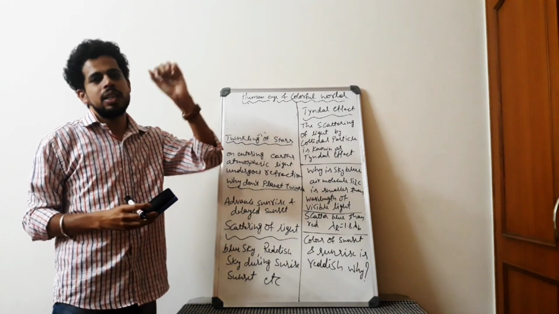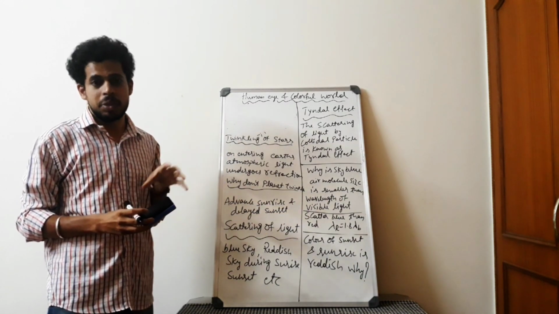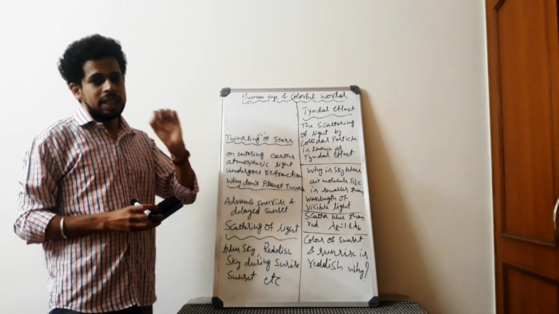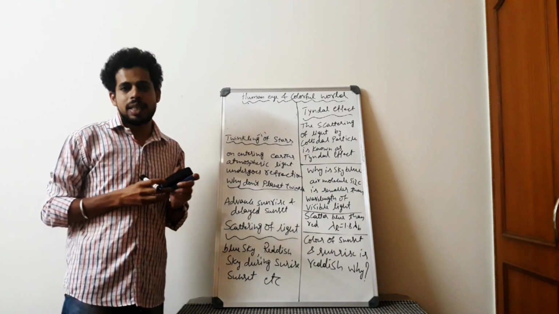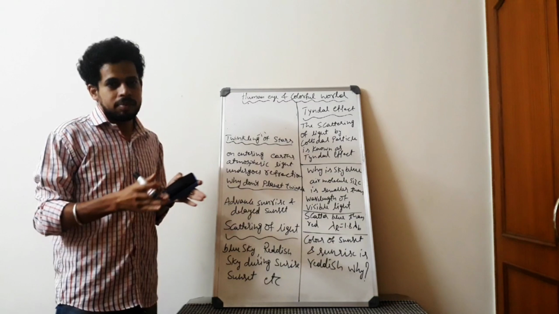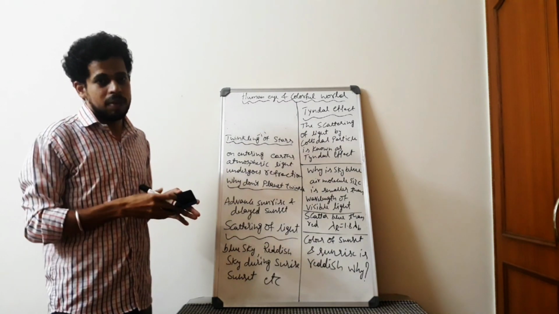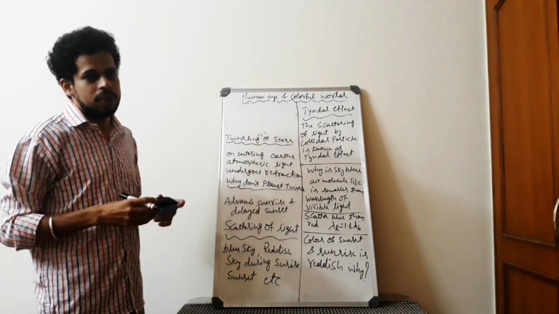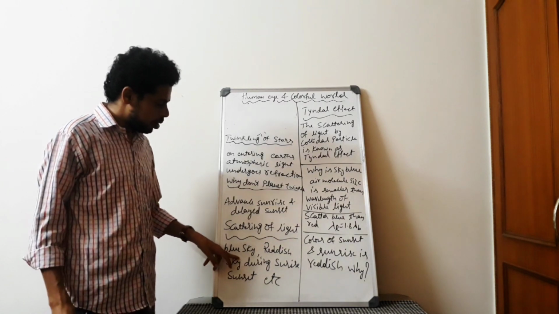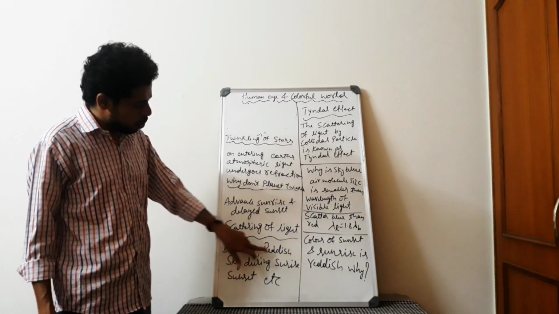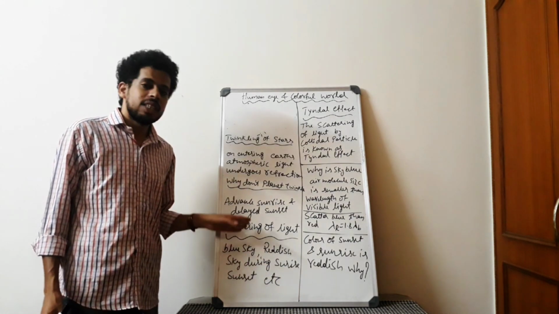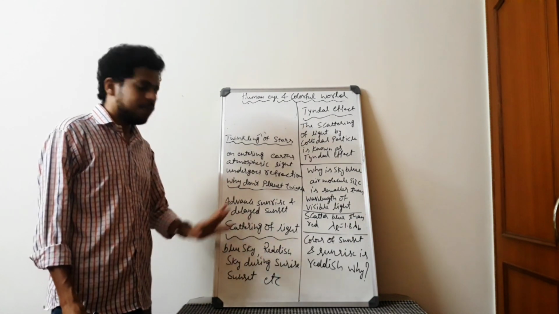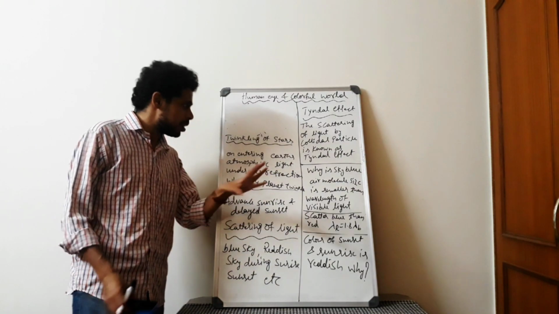Okay, so dust particles you can see. I think many of you have observed this. Yes or no? So that is called scattering of light. Whenever light collides with any colloidal particles, then it gets scattered. The light path becomes visible for us, so we can see the path of the light. Why the sky is blue, and the reddish sky during sunrise and sunset, is because of this scattering of light. So that we'll see.